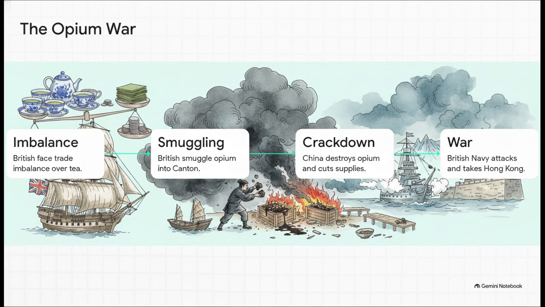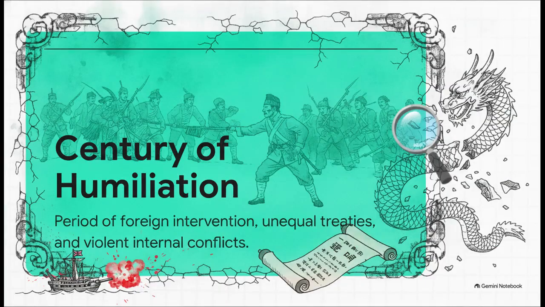When this caused a devastating addiction epidemic, Chinese officials aggressively destroyed the British opium and cut off the traders' food supplies. The response? The unmatched 19th century British Navy attacked. The British easily won the Opium War, forced Canton open, and officially took Hong Kong Island. This shattering defeat triggered what's known as the Century of Humiliation.